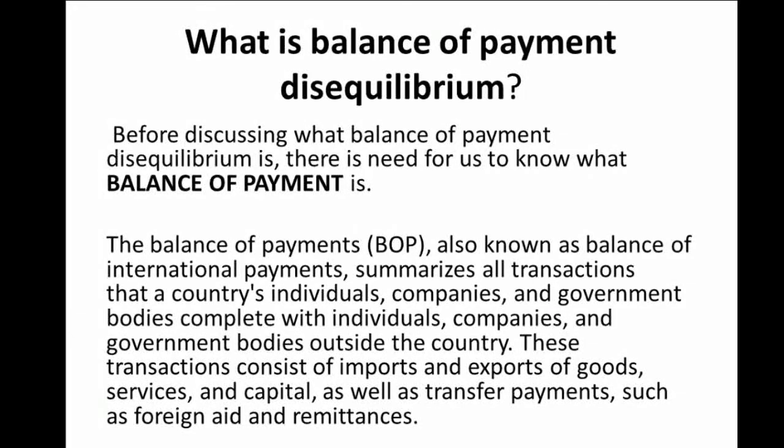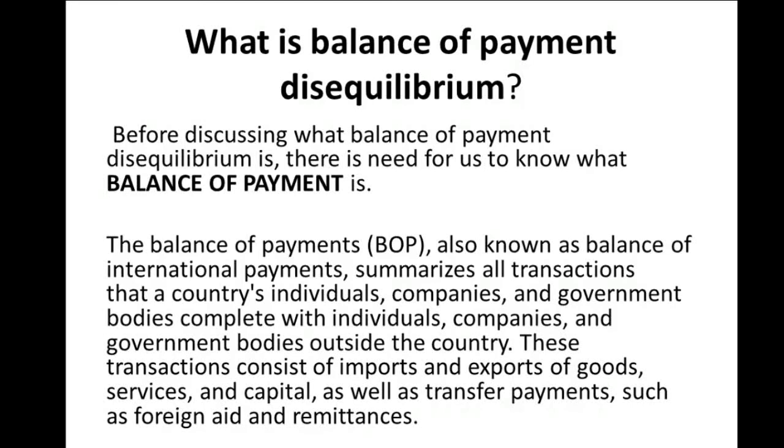So now, before we discuss what balance of payment disequilibrium is, we need to know what balance of payment is. So what is balance of payment? Balance of payment is also known as balance of international payment. Don't forget that I told you that balance of payment is a subtopic under international trade.